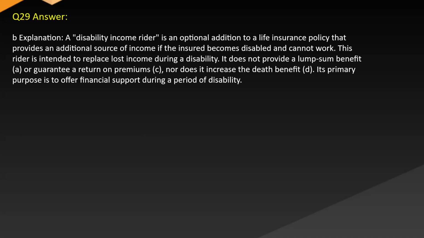Answer. B. Explanation. A disability income rider is an optional addition to a life insurance policy that provides an additional source of income if the insured becomes disabled and cannot work. This rider is intended to replace lost income during a disability. It does not provide a lump sum benefit, A, or guarantee a return on premiums, C. Nor does it increase the death benefit, D. Its primary purpose is to offer financial support during a period of disability.